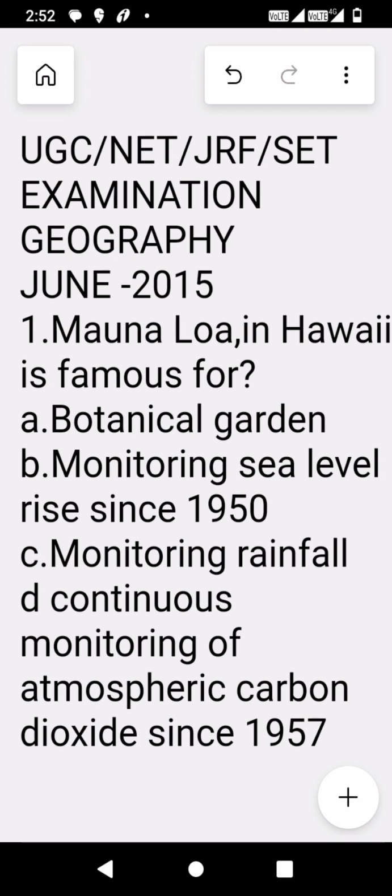Options are A. Botanical garden, B. Monitoring sea level rise since 1950, C option is monitoring rainfall, and D is continuous monitoring of atmospheric carbon dioxide since 1957. The correct option is D, continuous monitoring of atmospheric carbon dioxide since 1957.